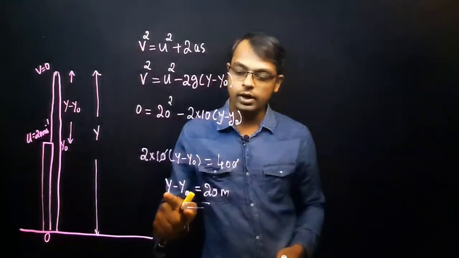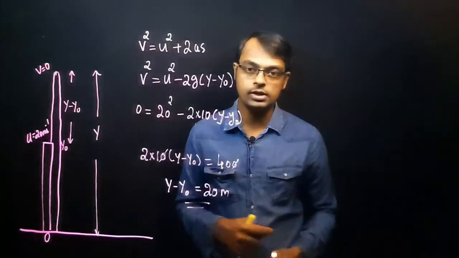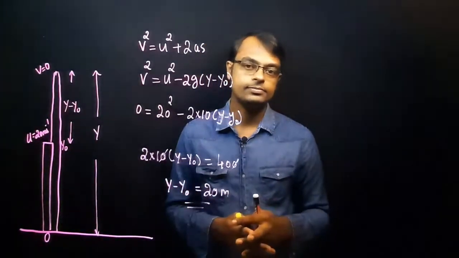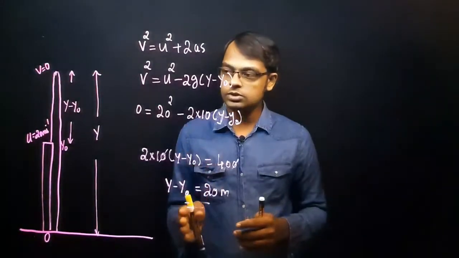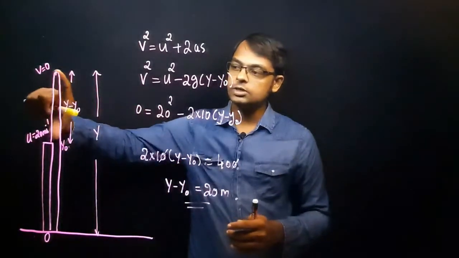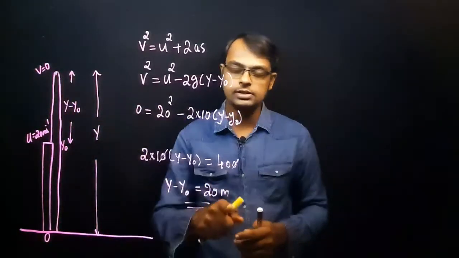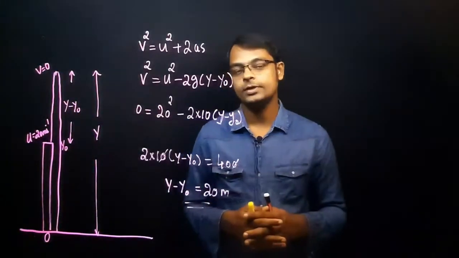That is y equal to y0 plus 20 meter. That is equal to what? 45 meter is the total height. Okay, so the first question is asking how much distance the object travels from the point of projection to the highest point. The answer is 20 meter. I hope it is clear.